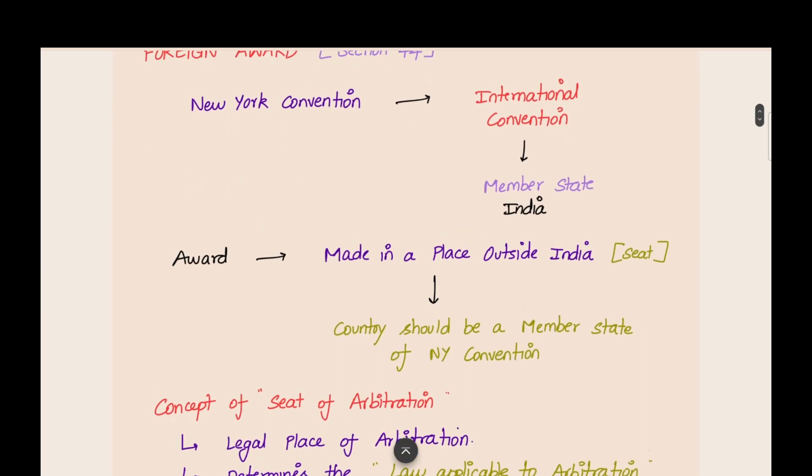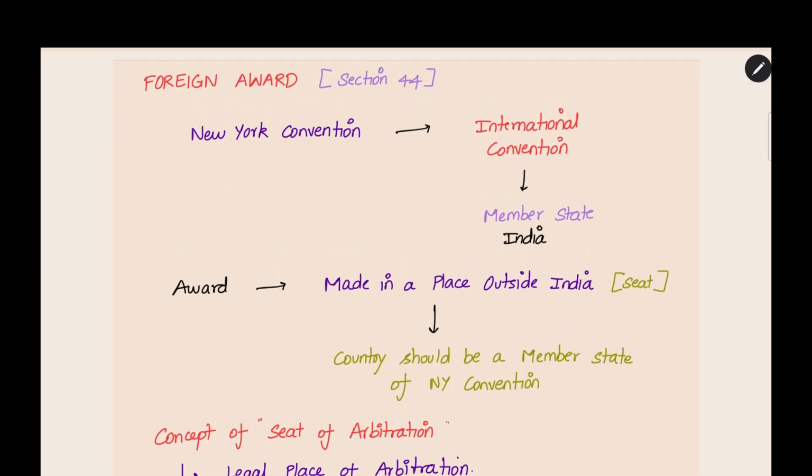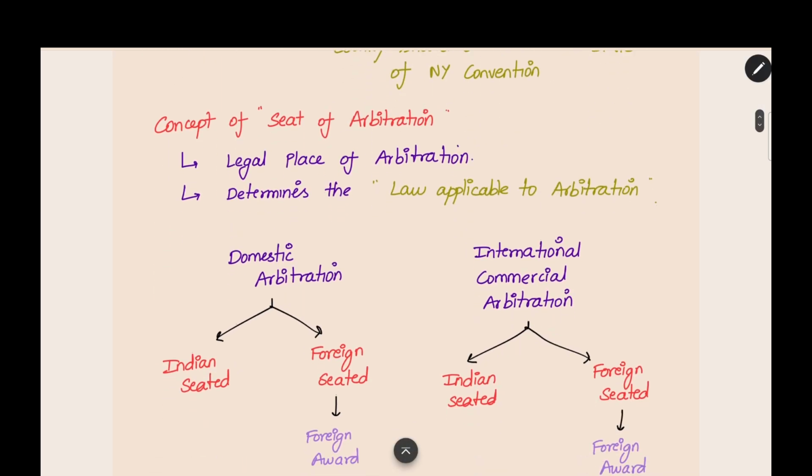So, this is the foreign award concept. A foreign award is an award made in a place outside India, that is, seated outside India. This foreign award concept does not have any relation to international commercial arbitration or domestic arbitration. It is a seat-centric provision. Where the seat is, that is the important thing for foreign award determination. If the seat is outside India and that state is a member state of the New York Convention, then it is a foreign award. This is the simple definition for foreign award. Once again, I will recap the concept of seat of arbitration.